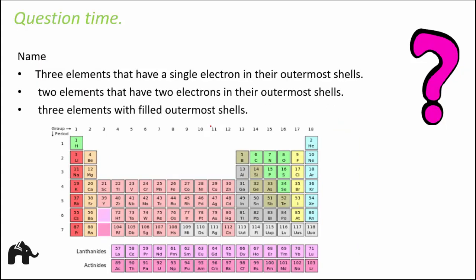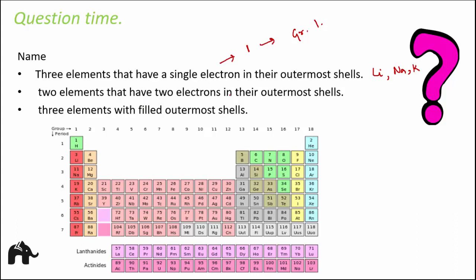Name three elements that have a single electron in their outermost shells. Okay. Three elements that have single electron. So one electron in the valence shell. That means all these elements will belong to group 1. So just go to group 1 and you can pick any three elements. So it could be lithium, sodium, potassium.